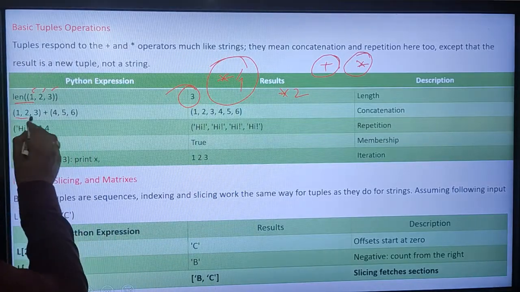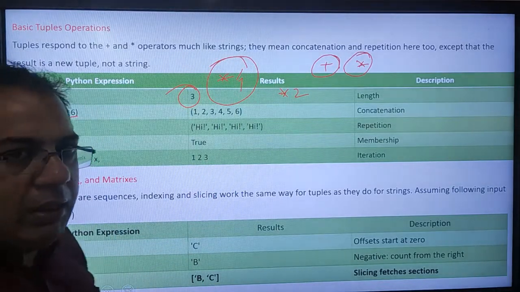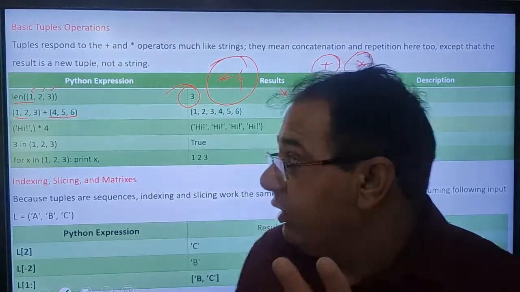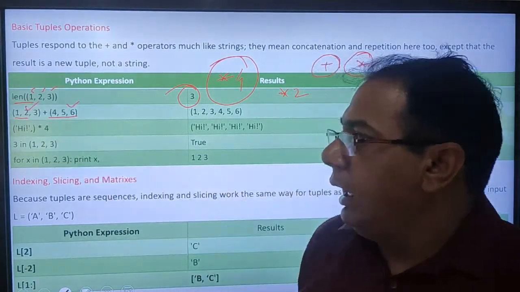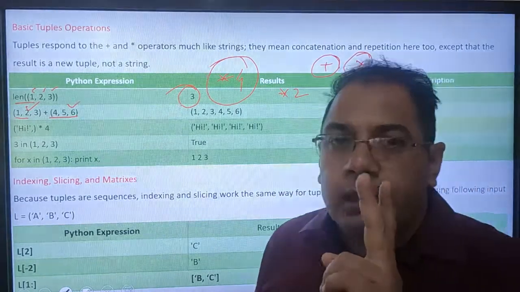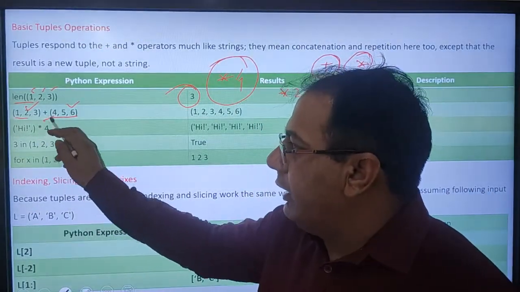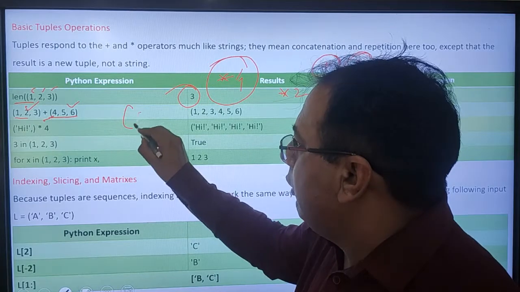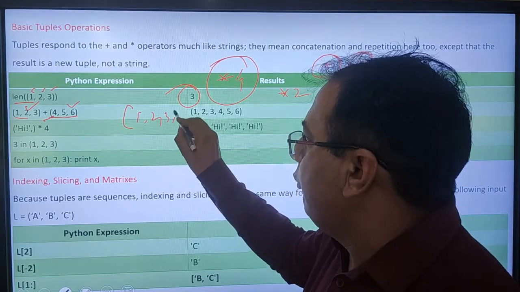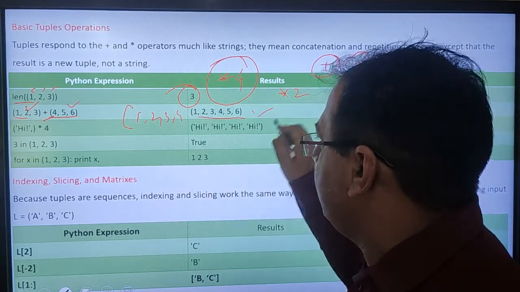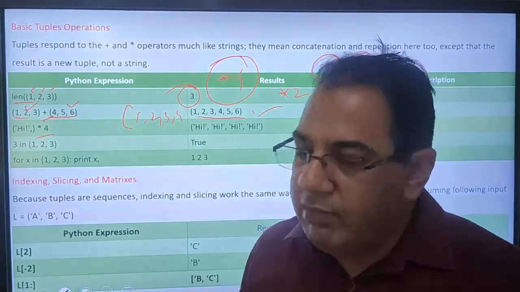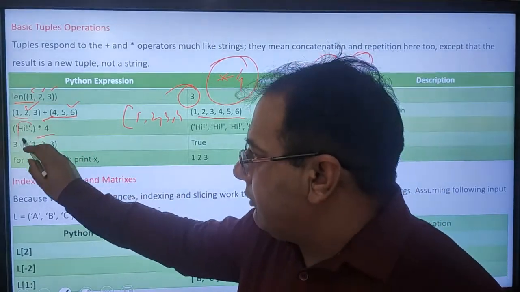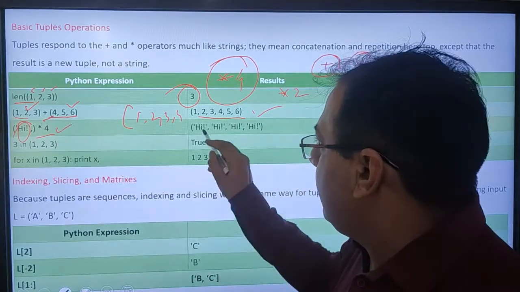Here 1, 2, 3 and 4, 5, 6 means I have two tuples, and if I use the concatenate operator, then the result will be 1, 2, 3, 4, 5, 6 like this one. Hi into 4 I have written, it means it will repeat this string 4 times like this one.